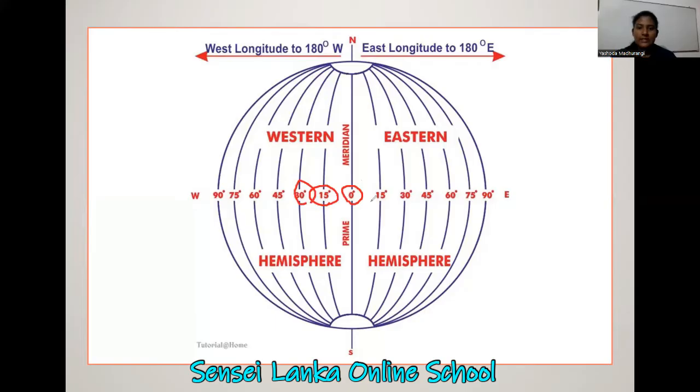Can you see the degrees here? Look at this line. Can you see? These are the values. So there are many longitudes and they all have a value: 0, number 1, number 2, number 3, like that. These are the values.